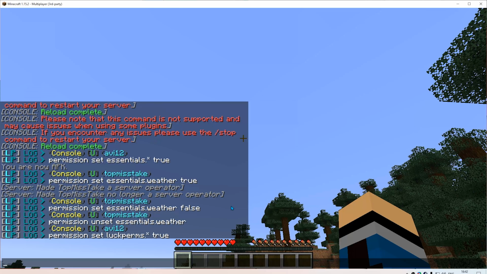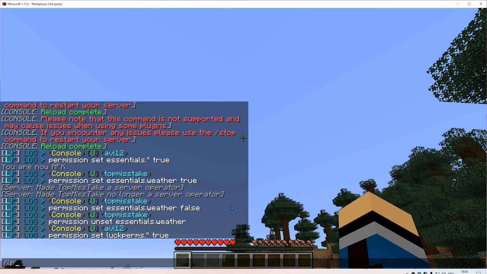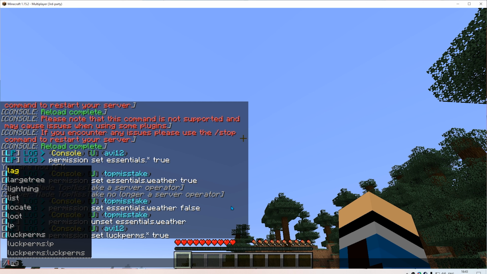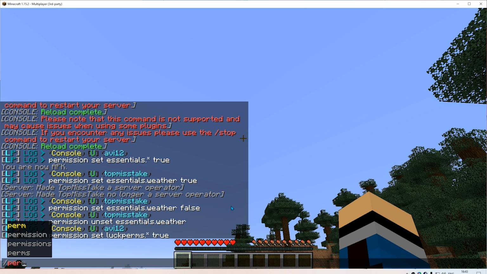Let's see a neat feature of LuckPerms, the web permissions editor. I can access it with /lp. And by the way, LP is just an alias. You can use basically anything. For example, luckperms, perms, perm, permissions, whatever. LuckPerms equally supports all of these aliases. So I will do /lp editor.